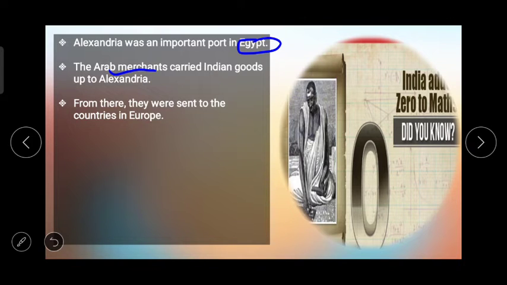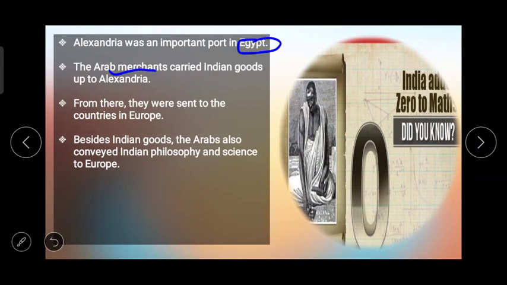Besides Indian goods, the Arabs also conveyed Indian philosophy and science to Europe. Now this one is very important to understand. Again and again we are talking about this, that not only trade but also philosophy or the science of that particular geographical region was also exchanged between the countries.